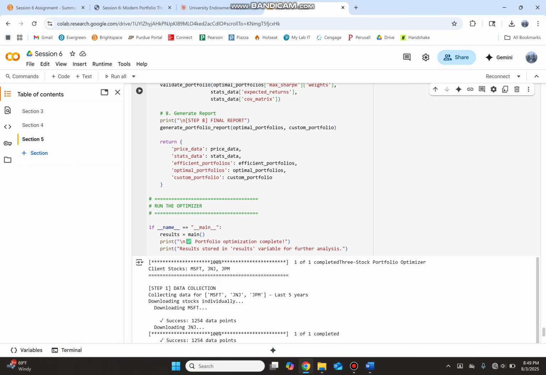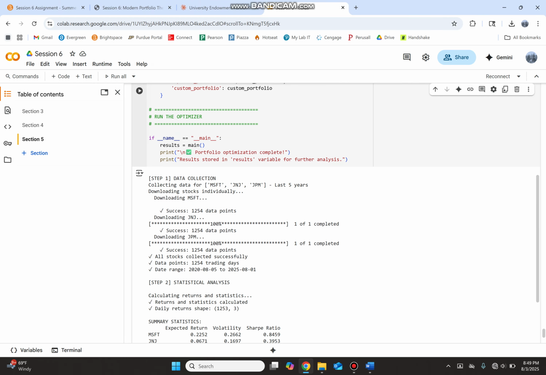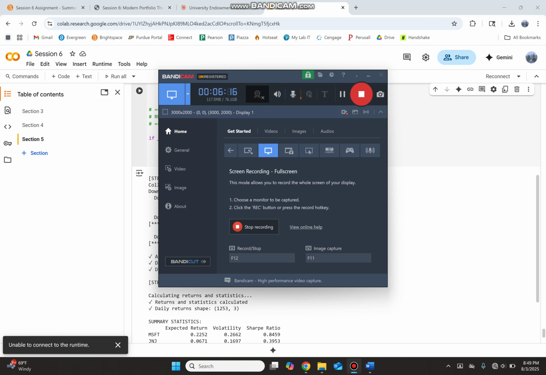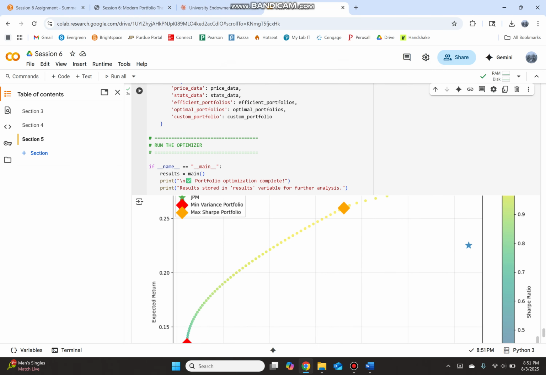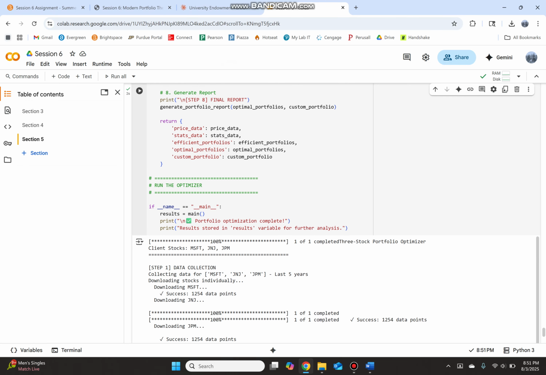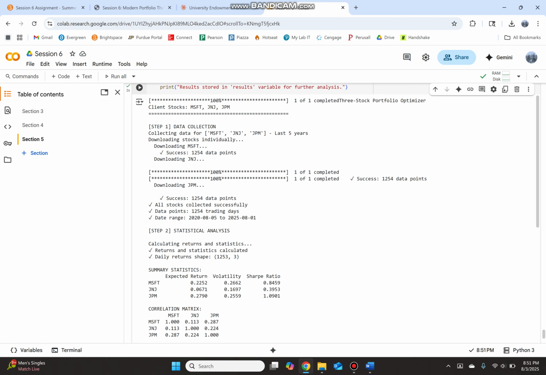Finally, the run function. How much time do I have? Oh, tons of time. So let's run through this code. Uh-oh. Okay, pause. Okay, part 2. My internet has been awful. It does not want to run in front of me. It just gave me the green check mark and ran it, so I will show you what it's like when you run through the code.